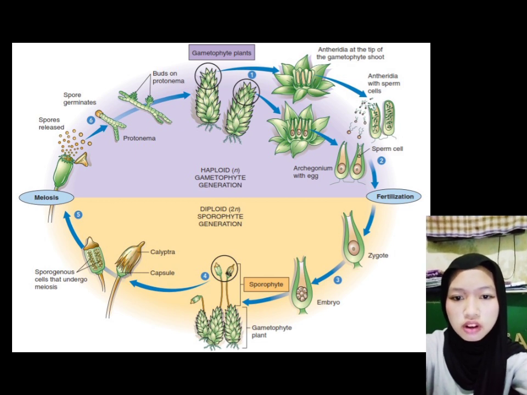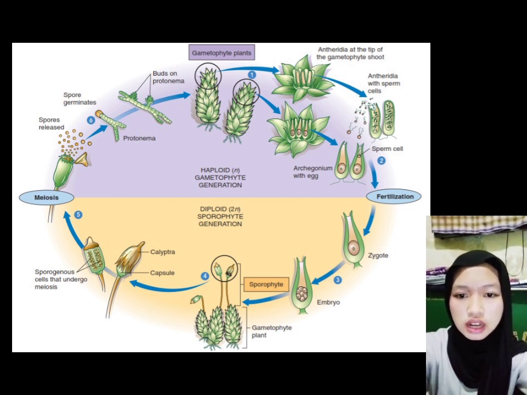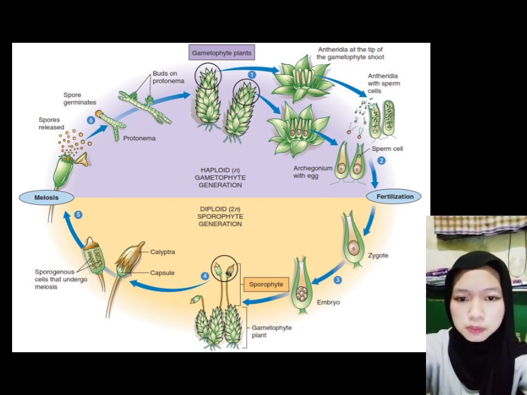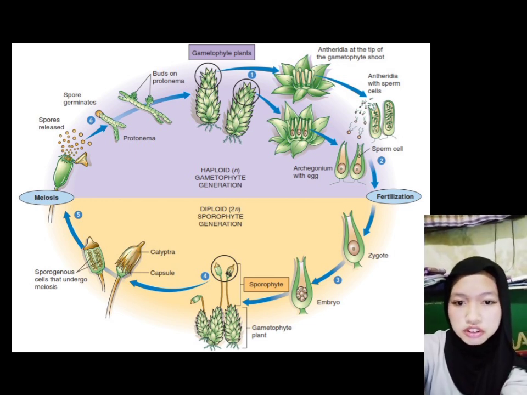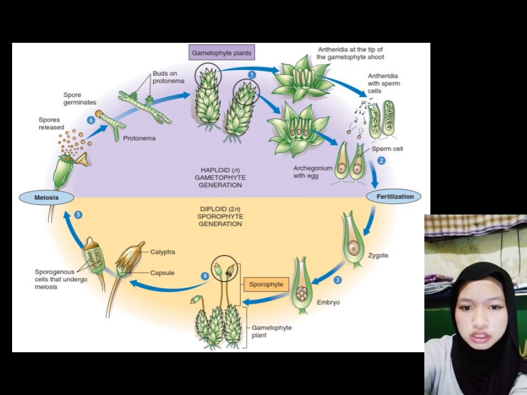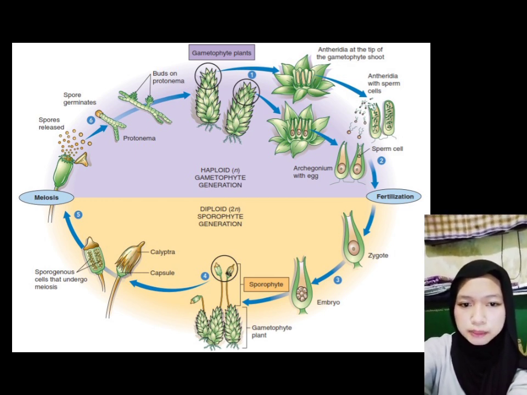At the time of fertilization, sperm moving through the water will fertilize the ovum in the archegonium. This process produces a zygote, which is diploid, marking the beginning of the sporophyte generation. The zygote then develops into an embryo, then grows into a sporophyte. This sporophyte does not live independently but remains attached to and dependent on its parent's gametophyte.